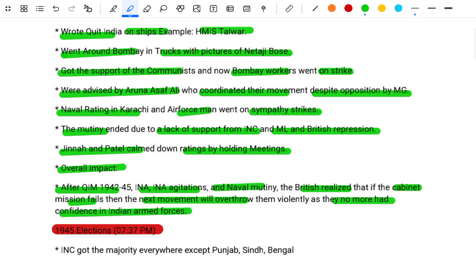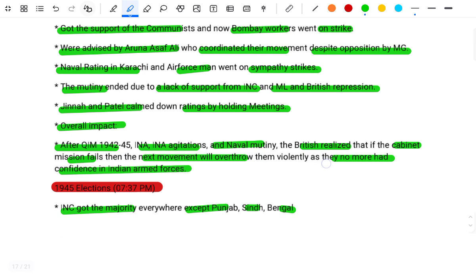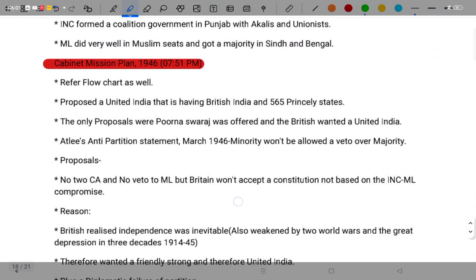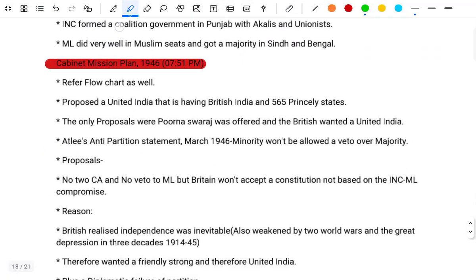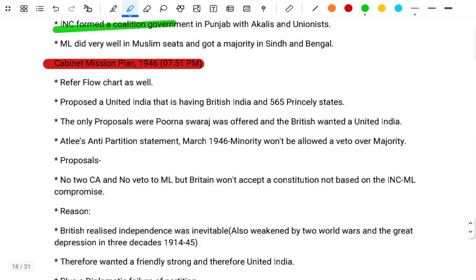1945 election. The INC got the majority everywhere except Punjab, Sindh and Bengal. The INC formed a coalition government, and in Punjab the Akalis and Unionists did so. The ML did very well in Muslim seats and got a majority in Sindh and Bengal.